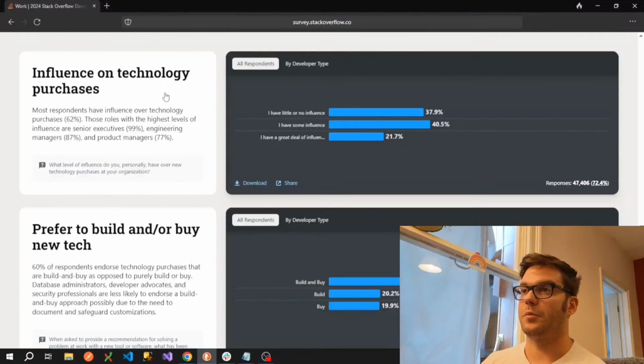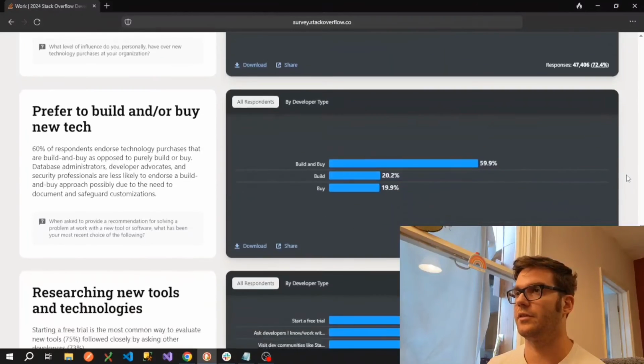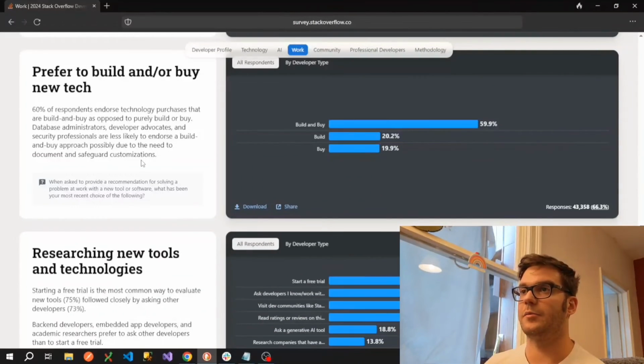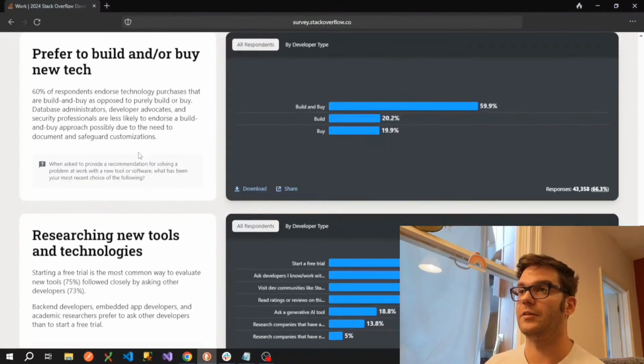And we can see here that most respondents have some kind of influence over the technology purchases, so that's quite a nice thing to see, because at the end of the day, the developers are the ones using the technologies and the tools that are purchased, so that's certainly a positive result there. And 60% of respondents endorse technology purchases that build and buy as opposed to purely build or buy. So database administrators, developer advocates, and security professionals are less likely to endorse a build and buy approach, possibly due to the need to document and safeguard customizations. In other words, it can make their job slightly more difficult, so that kind of makes sense there.